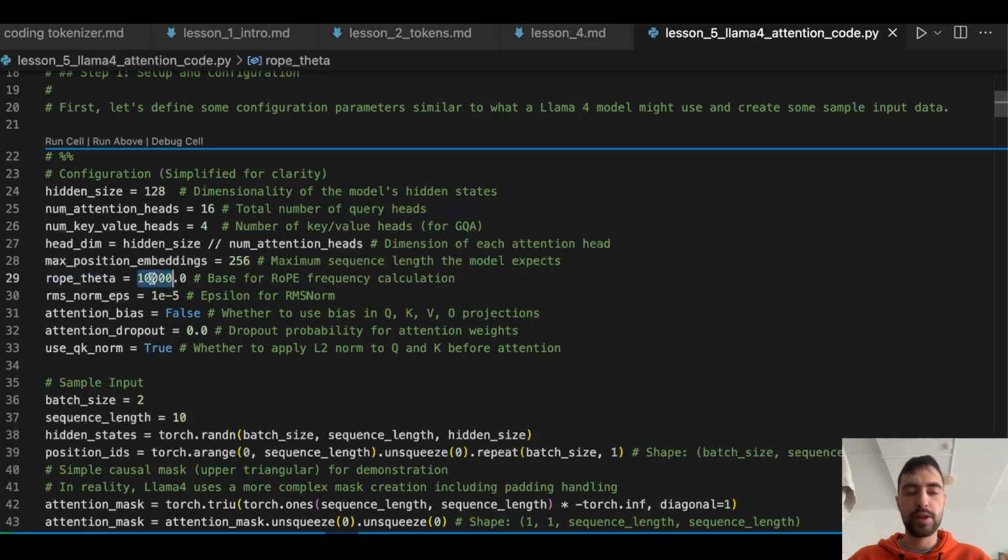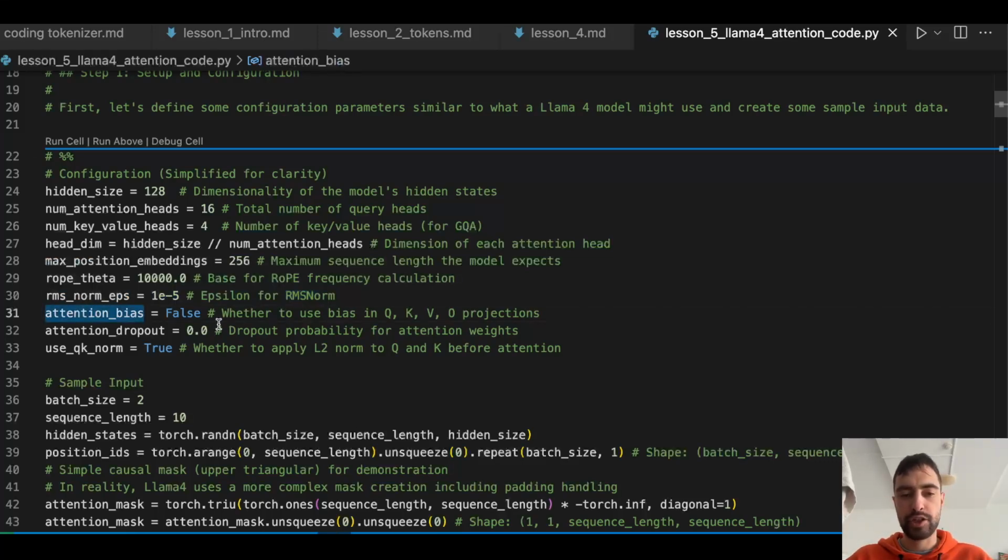Rope theta, this is one of the hyperparameters for the rope that we will understand better later when we see the code. Theta is the angle of rotation, but it's used in some ways in the code. Normalization, RMS norm. This is for normalizing the vector embeddings, and we will learn more about this later.